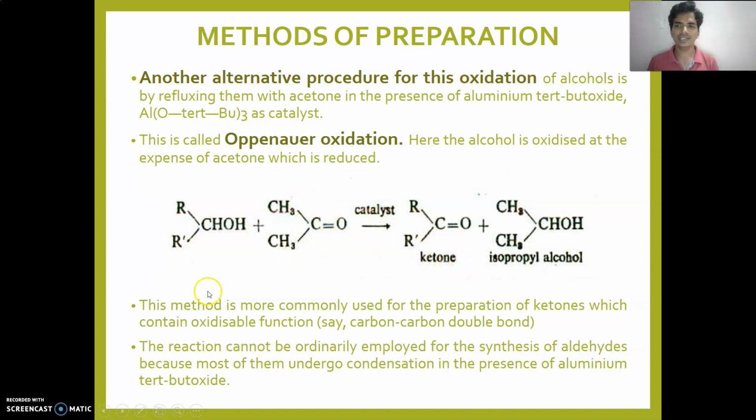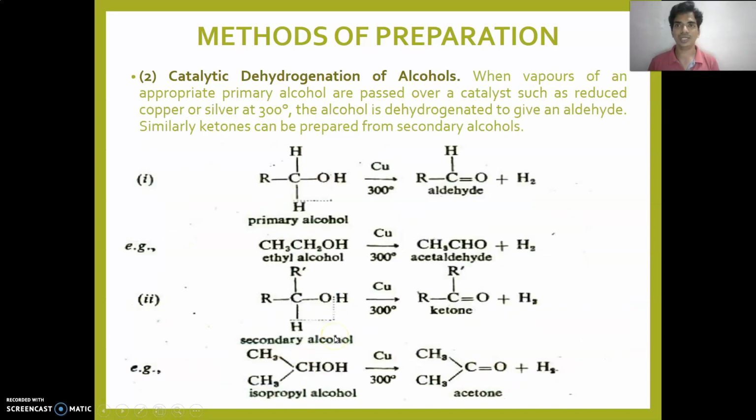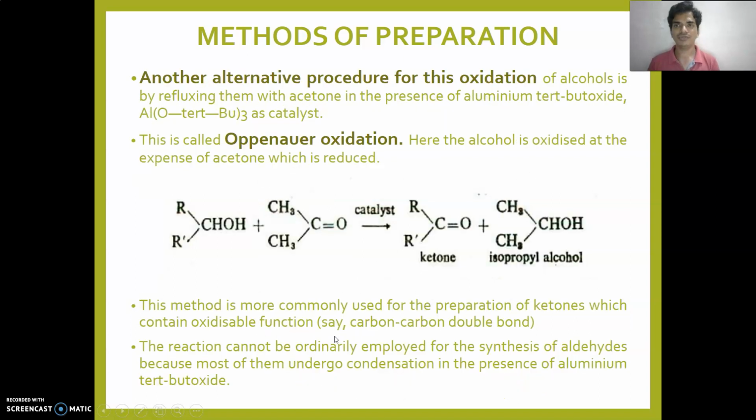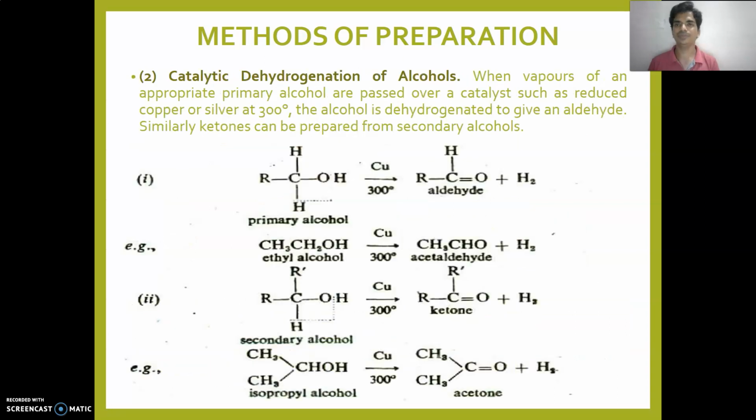This method is more commonly used for ketones which contain oxidizable functions, say a carbon-carbon double bond. The reaction cannot ordinarily be employed in the synthesis of aldehydes, as most of them undergo condensation in the presence of tertiary butoxide. This is a limitation of this reaction.